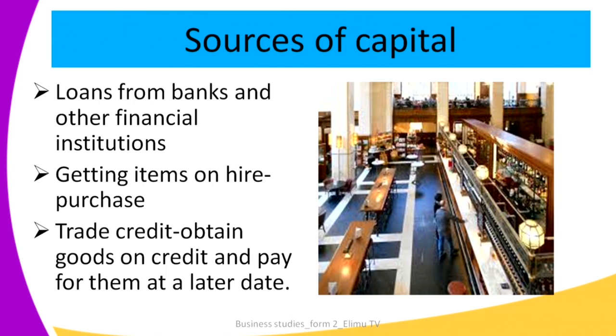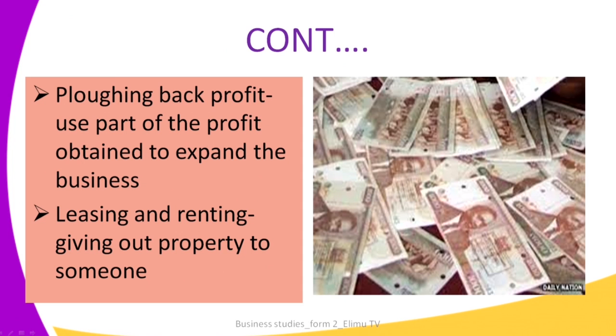The other source of capital, we continue with the sources of capital. Plowing back profit, and this one we also mentioned when we were talking about sole proprietorship. It involves using part of the profit obtained to expand the business. So after you make some profit, you don't use all the profit that you get. You take part of the profit and maybe you buy assets. That one is referred to as plowing back profit.